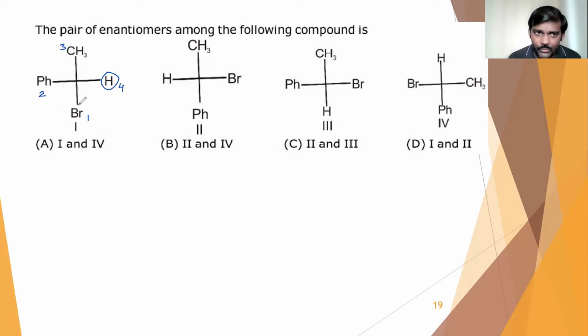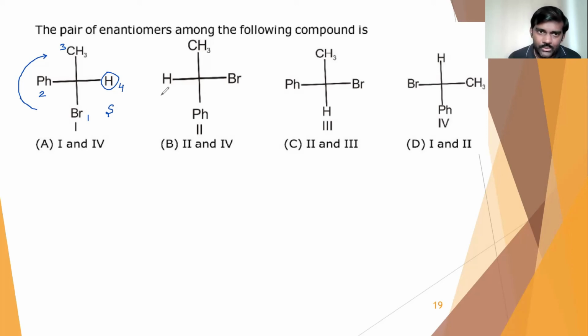So 1, 2, 3 are in clockwise manner, and hydrogen is on the horizontal axis. So it will be S configuration for this, because hydrogen is on the horizontal axis. That's why clockwise means S configuration here.